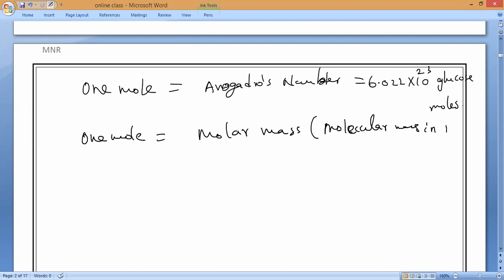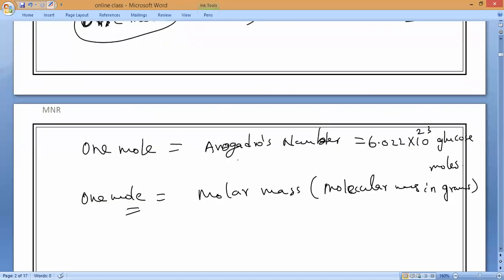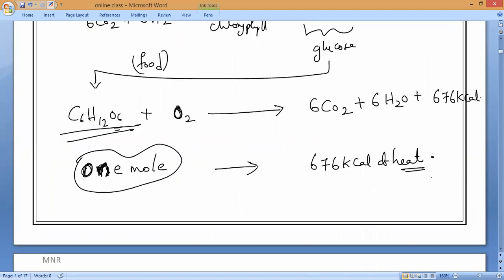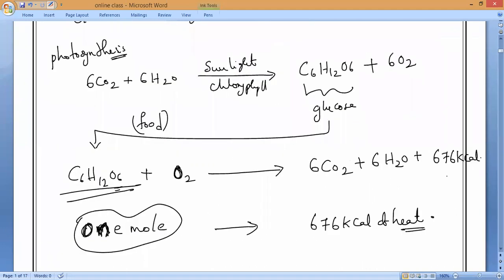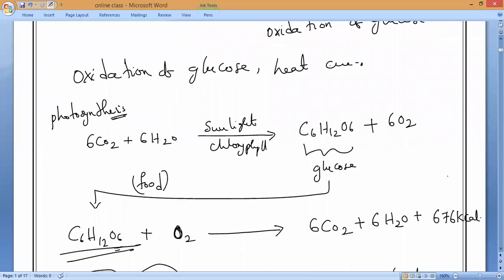My friend, molecular mass we have to consider in grams. That is what we used to say 1 mole. So if we take 1 mole of glucose, then it will react with oxygen and how much energy will it produce, guys? 676 kilocalories of heat it will produce. So this is the first reaction, which is an effect of redox reactions.